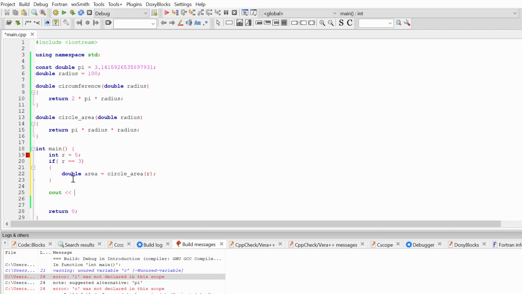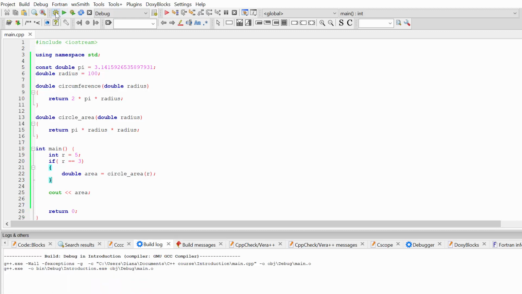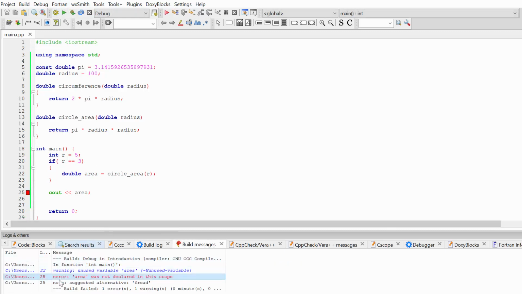If I try to type area to the console outside of the if statement block code, let's build our code now, and you can see that once again we get the error. Area wasn't declared in the scope. So once again, since we created variable area inside of the block of the if statement, this variable can be accessible only inside of this block, inside of these curly brackets. Outside of this block of the code, this variable is not accessible.